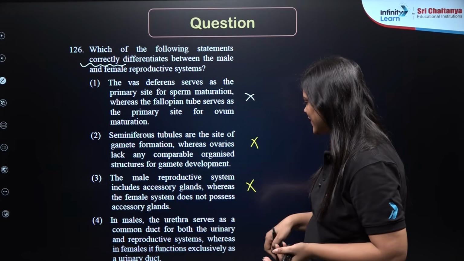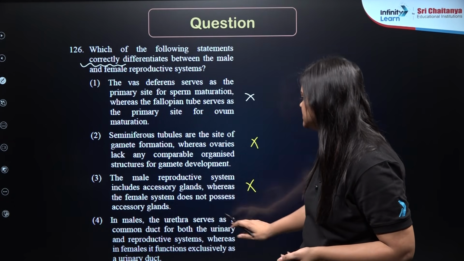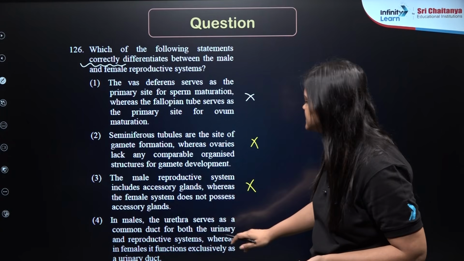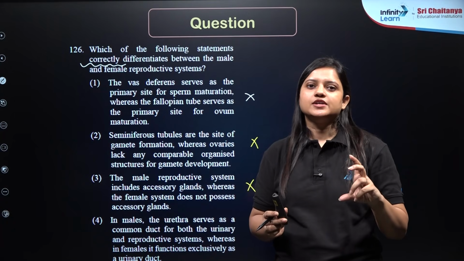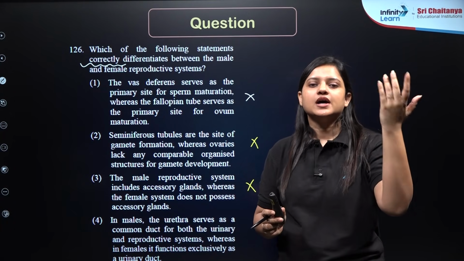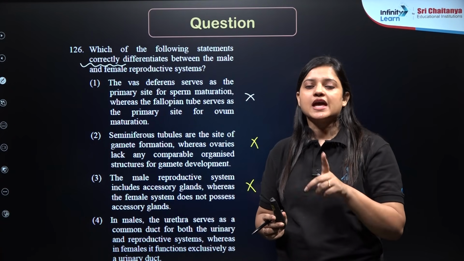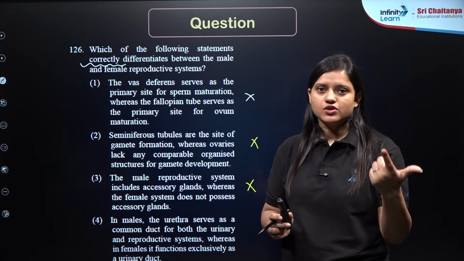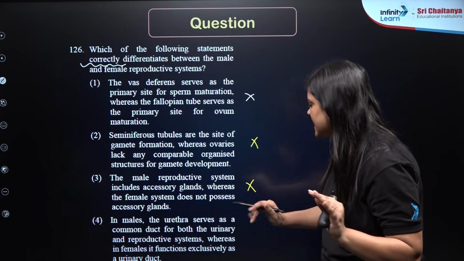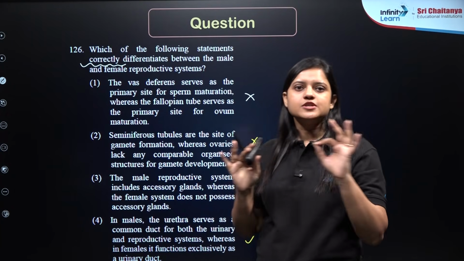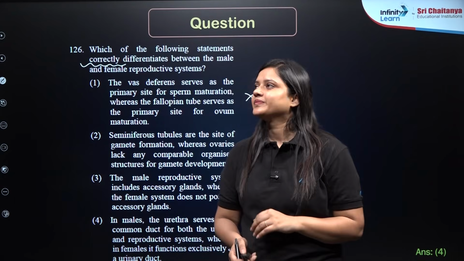This is also wrong. In male, the urethra serves as a common duct for both the urinary and the reproductive system. Yes. So when we talk about male urethra, which is divided into the prostatic urethra, the membranous urethra and the penile urethra, definitely it is carrying both the semen and the urine. This is true till now. Whereas in female, it functions exclusively as urinary duct. Now this is absolutely true for males and females. So correct answer for this question should be 4.